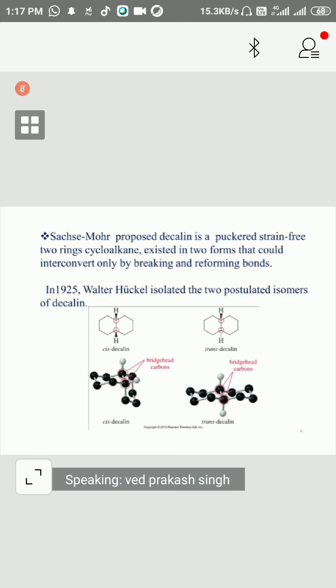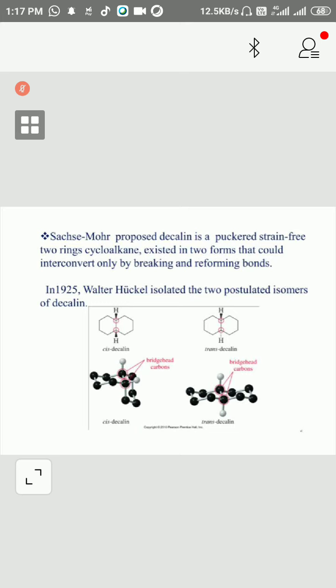In this case, are they interconvertible or not? Sachse and Mohr proposed that this is not possible. We would have to break the bond. Without breaking and making the bond, this conversion is not possible.